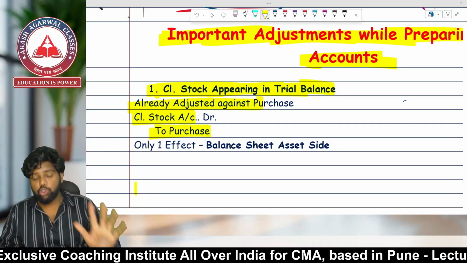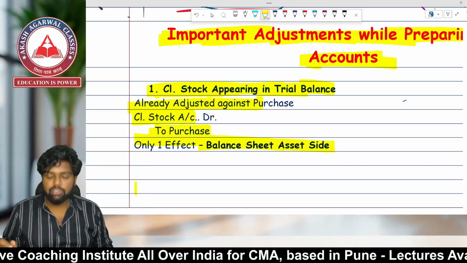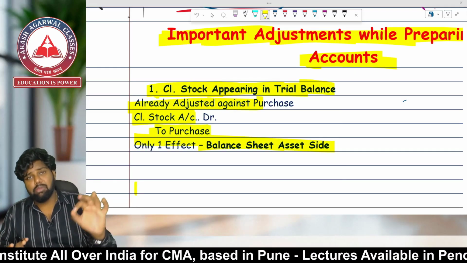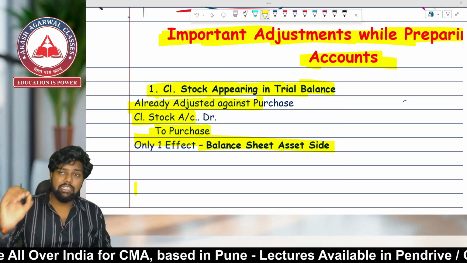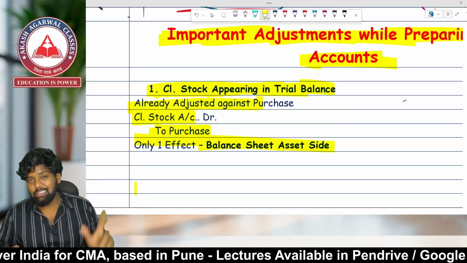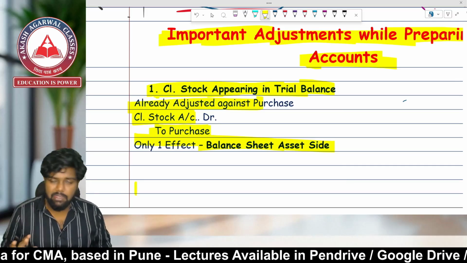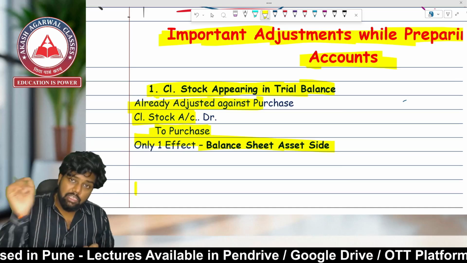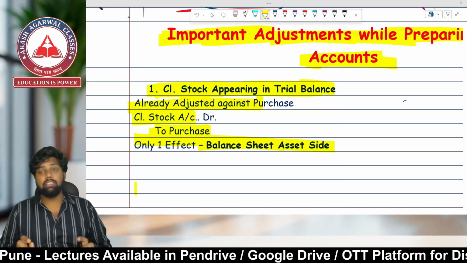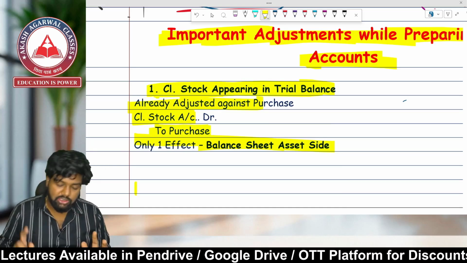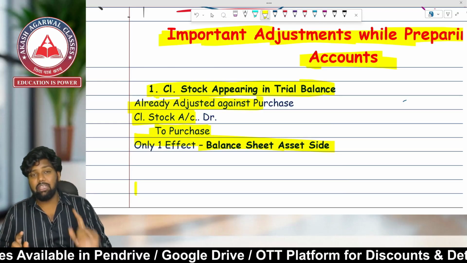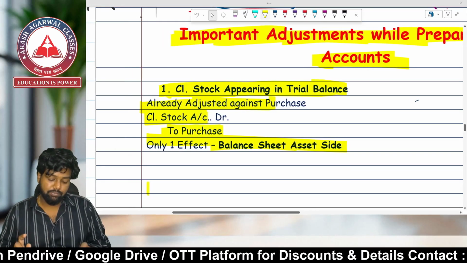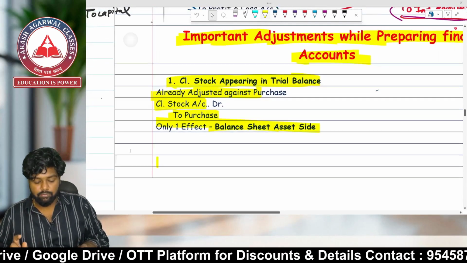Only one effect is to be made. It will be in the balance sheet asset side. Many students see closing stock and write two effects: first in the trading account, and second in the balance sheet. But if the closing stock is appearing in the trial balance, it is already adjusted against purchase. Only one effect will be given, that is, it will appear in the balance sheet asset side. First one is done.